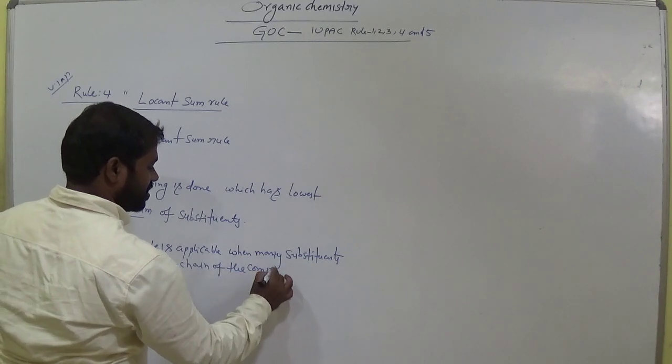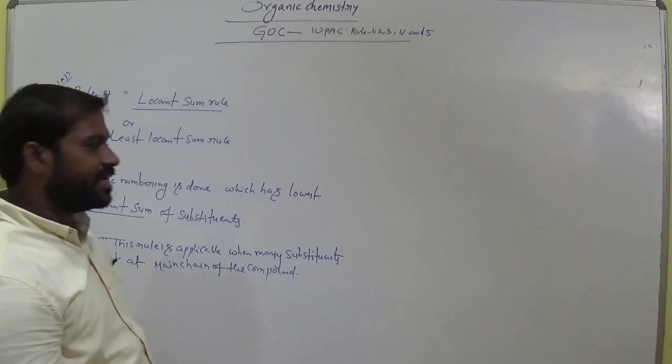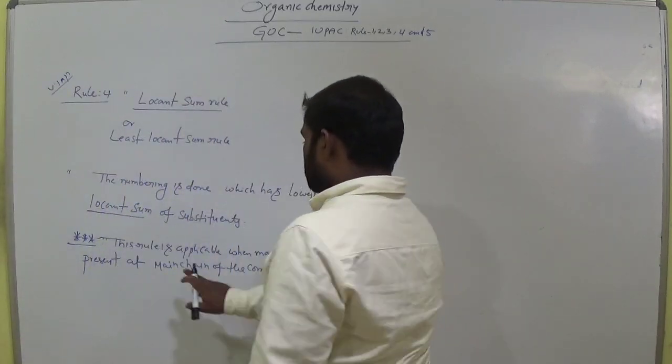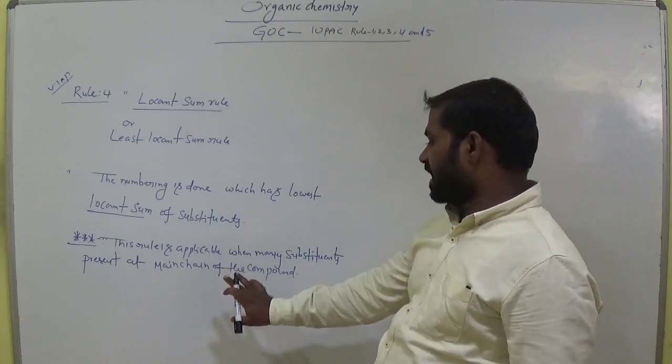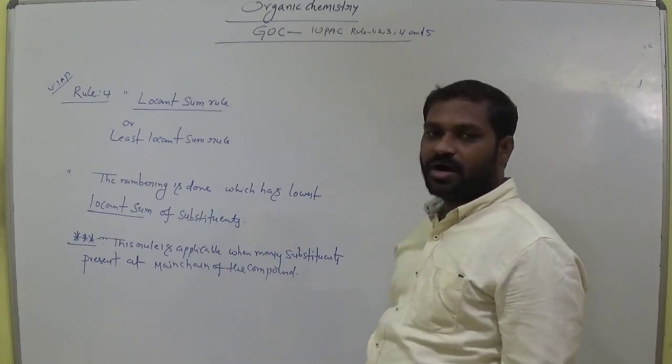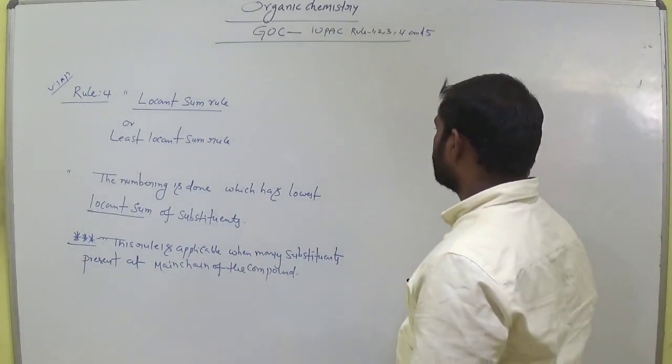Main chain or parent chain, both are the same. Clear? This rule is applicable when many substituents are present at the main chain of the compound, or parent chain. More number of substituents.